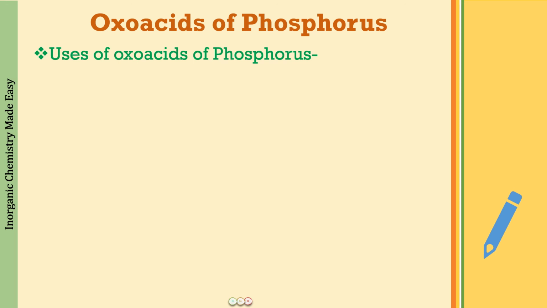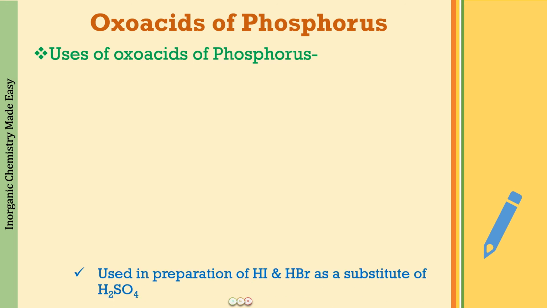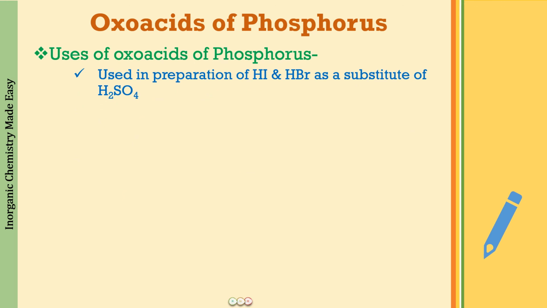That is more than enough for us. All right. So when we say the use of phosphoric acid, the first use, a very important use, is that it is used in the preparation of HI and HBr as a substitute of H2SO4. Now, what do I mean by this?